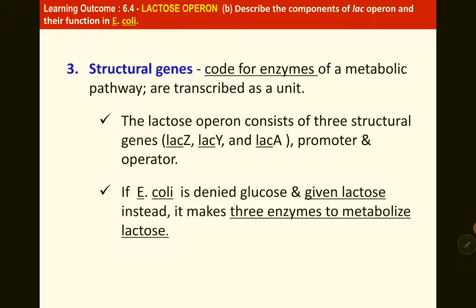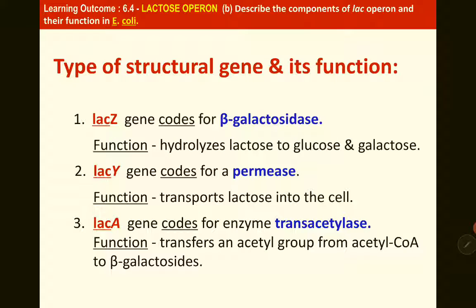Okay, so we have 3 structural genes which code for enzymes for metabolism of the bacteria. We have Lac Z, Lac Y, Lac A. So if E. coli is denied glucose and given lactose, it makes the 3 enzymes to metabolize the lactose. Lac Z encodes for beta-galactosidase. Lac Y encodes for permease. Lac A encodes for trans-acetylase.